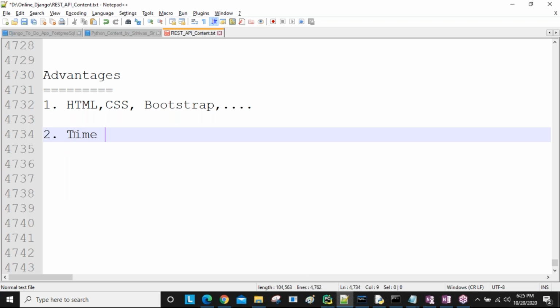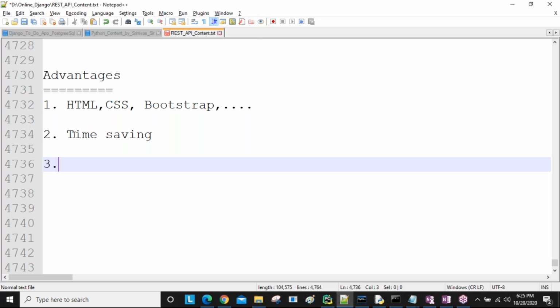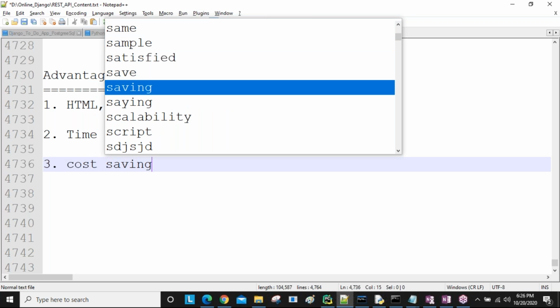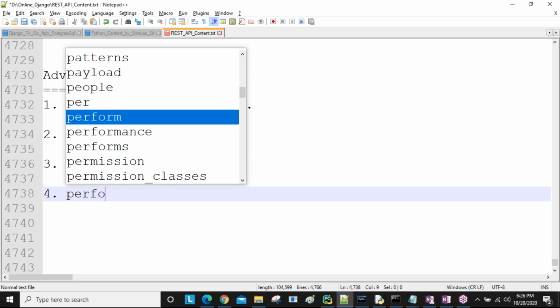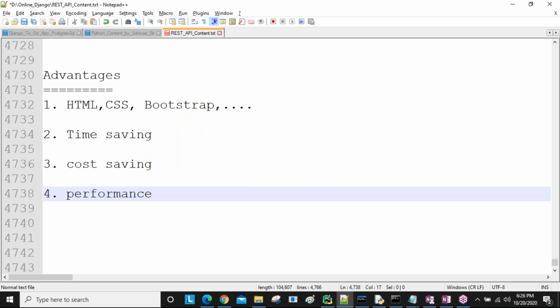So, time saving. Next, cost saving. Next, performance: the performance of the application is increasing, sir.